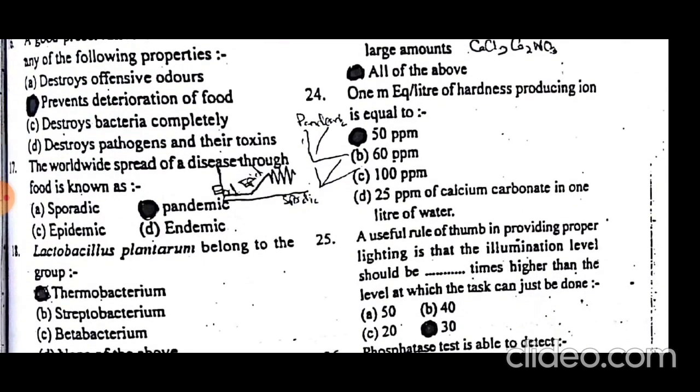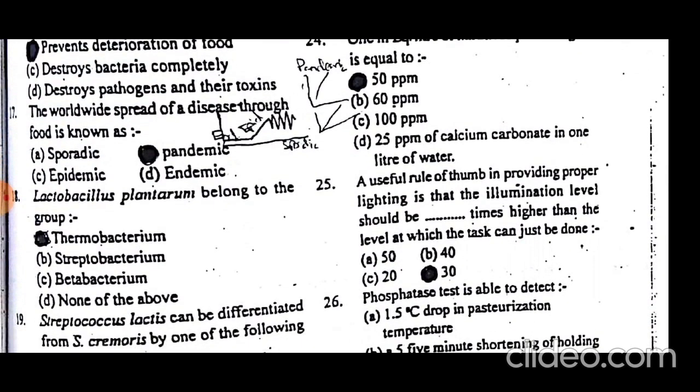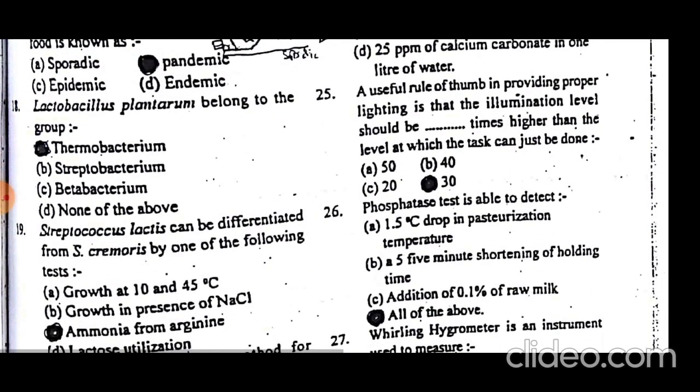The worldwide spread of a disease through food is known as pandemic. Pandemic means that it spreads worldwide, as COVID-19, coronavirus infectious disease 19, is a pandemic disease. It has infected the whole world.